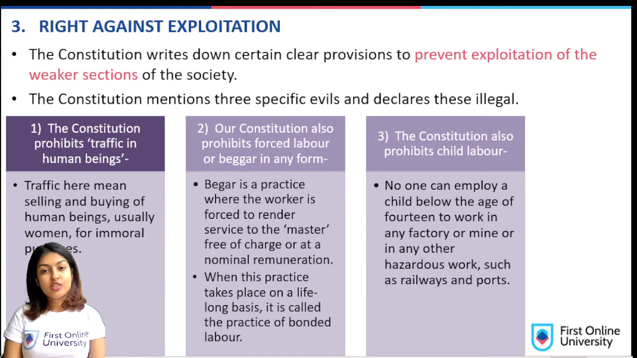Number 1 provision, the Constitution prohibits traffic in human beings. Traffic means selling and buying of human beings, usually women, for immoral purposes. So the Constitution declares these acts as illegal. Let's go into the second provision.